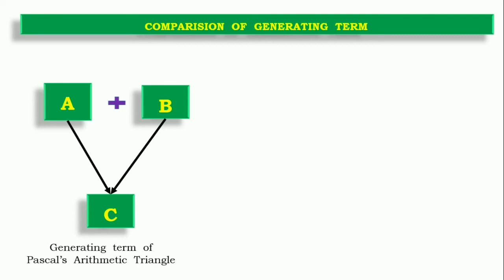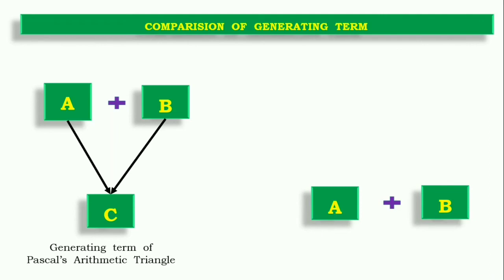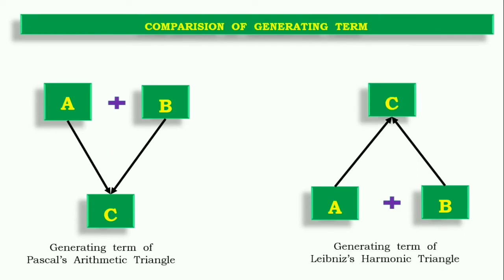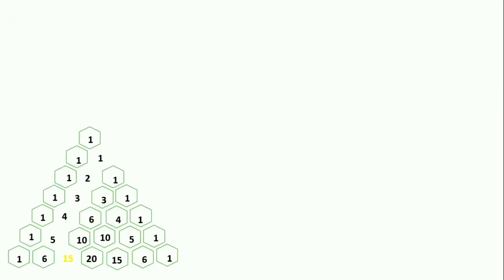Whereas in the Leibniz triangle, we see that if there is a term A and a term B, then their addition will give rise to the uppermost term of the mid axis, C. So this is the general term of Leibniz. This is the comparison, the generalization of both the triangles.